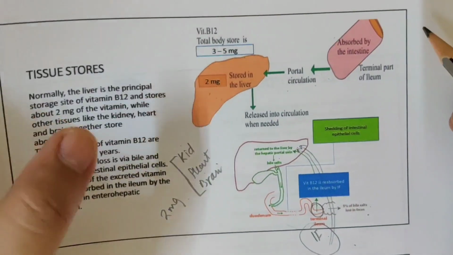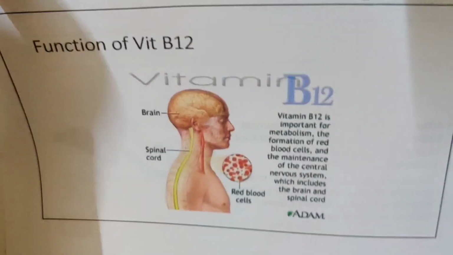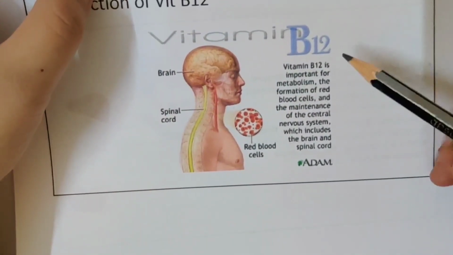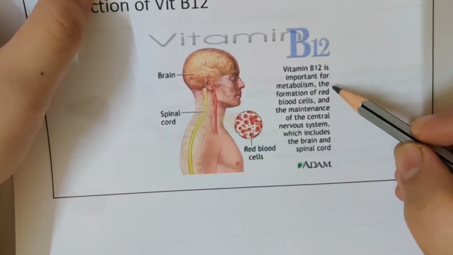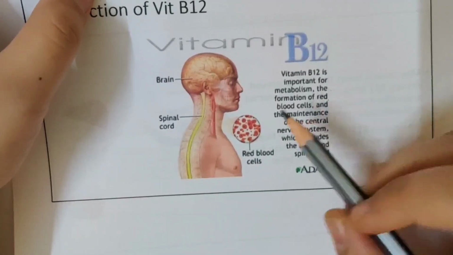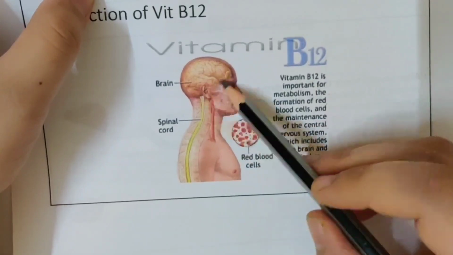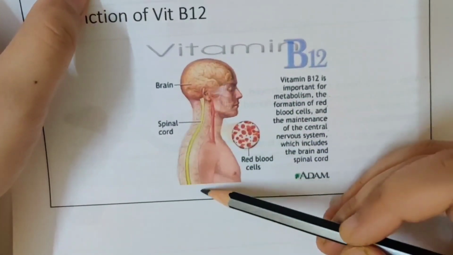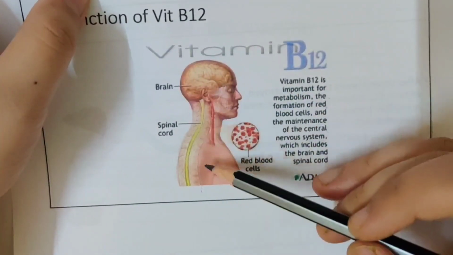Now the functions of vitamin B12. Why is vitamin B12 important? Because it is helpful in the formation of red cells and in maintaining the nervous system, that is your brain and spine. Their functions are protected by vitamin B12.